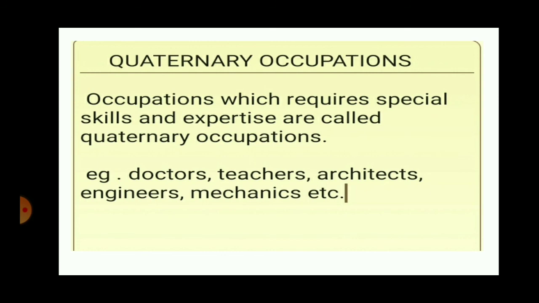Now the engineer makes the machines, and the machines are repaired by mechanics. So they are also specially trained in their work, in the profession that they do. So quaternary occupations are the occupations that require special skill and expertise.